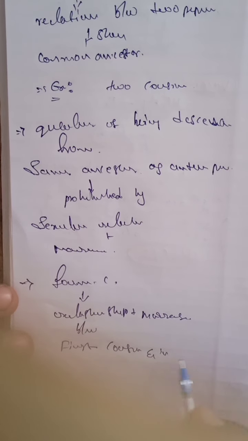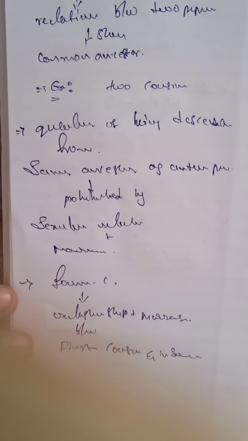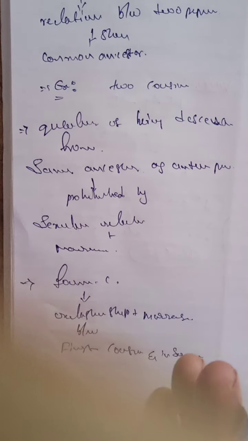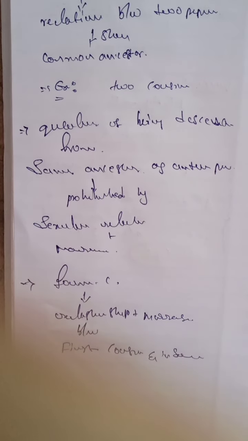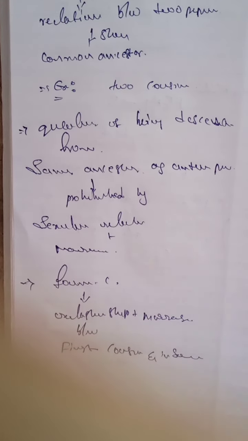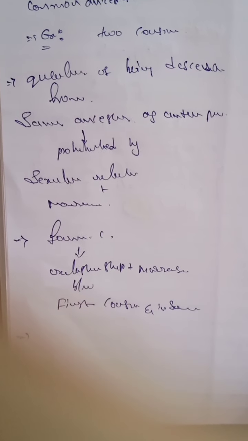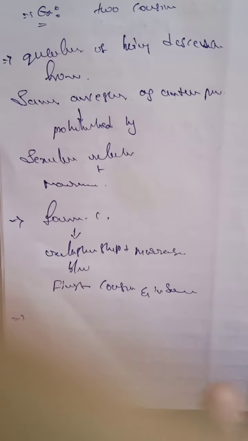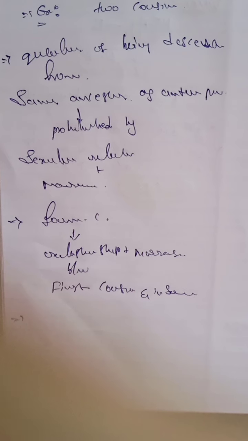In some societies, these relationships and marriages between first cousins form consanguinity.